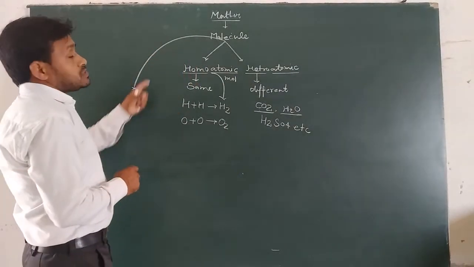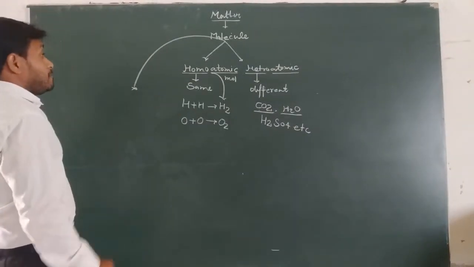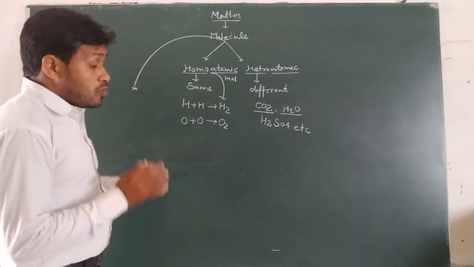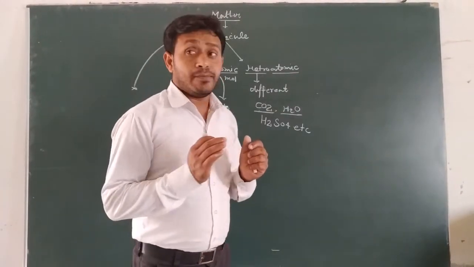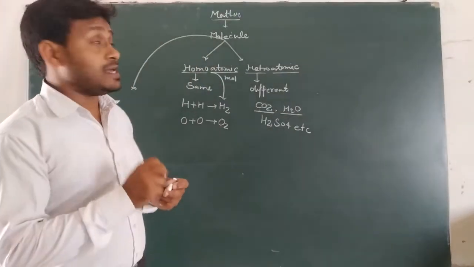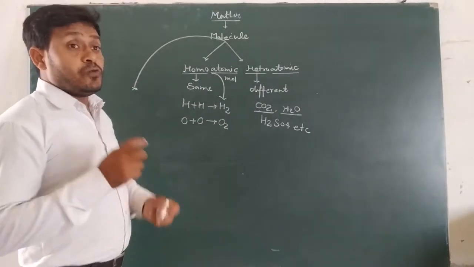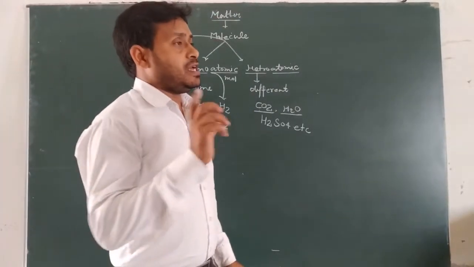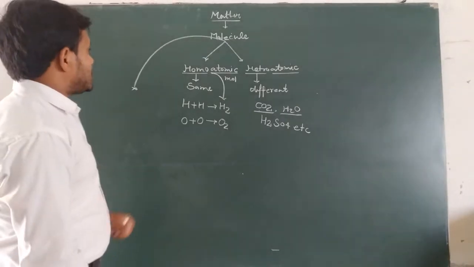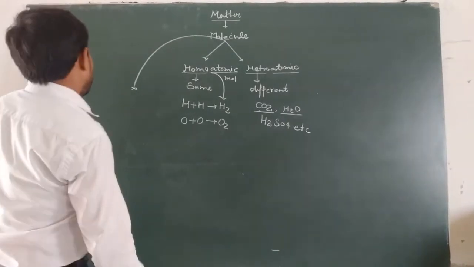With more knowledge of matter, we come to the kinetic theory. So we can study the kinetic theory.